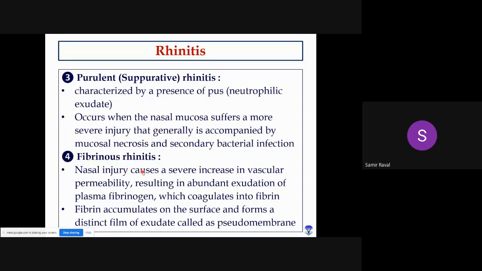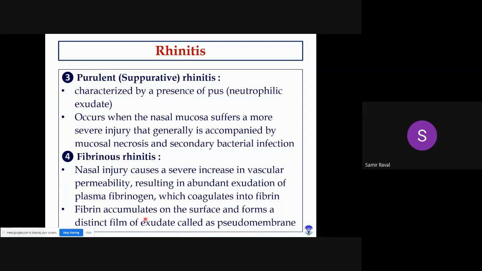Then fibrinous rhinitis. So in fibrinous rhinitis, particularly the pathogens are comparatively more severe. They will directly affect the vascular endothelial cells, right? And due to the severe infection, severe inflammation, vascular endothelial cells get affected. Vascular permeability will be increased, and ultimately there will be exudation of plasma as well as fibrin, which is present in the plasma, right? So this fibrin will come out from the circulation. It will get deposited over the surface of nasal epithelium. In that case, you will find such type of typical fibrinous rhinitis.